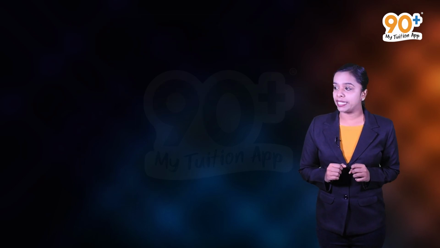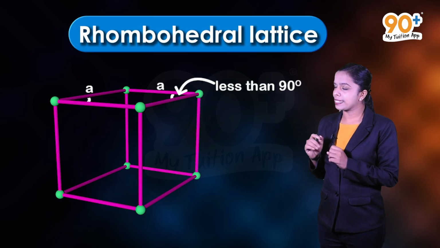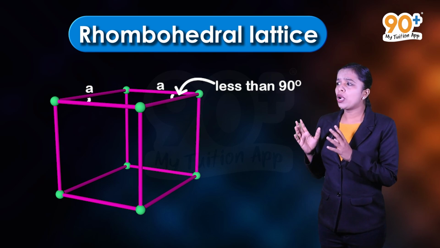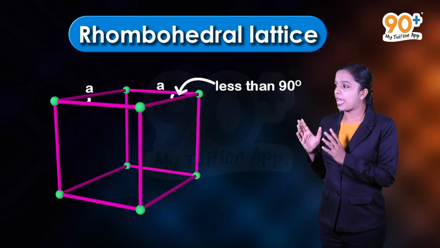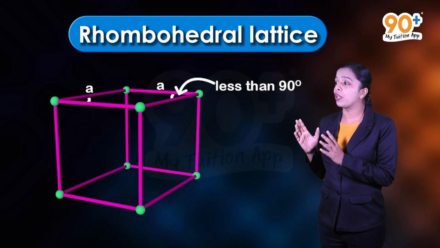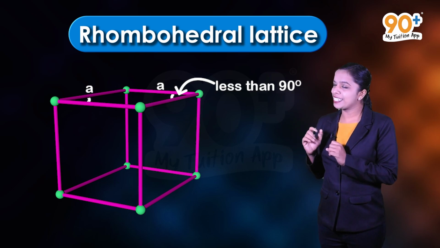So the sixth one is rhombohedral lattice. Here all sides are of equal length and also angles on two faces are less than 90 degree.